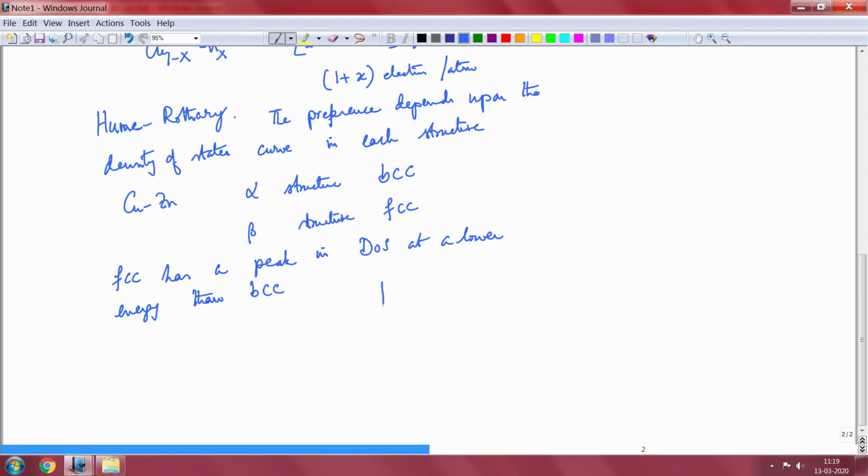So, if I plot density of states versus energy, then what I will find is for, say, a FCC structure it will be something of this kind, but for a BCC it will be slightly different.